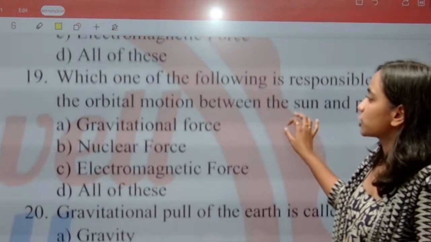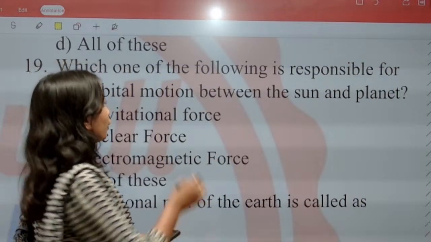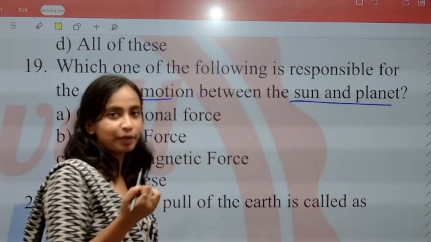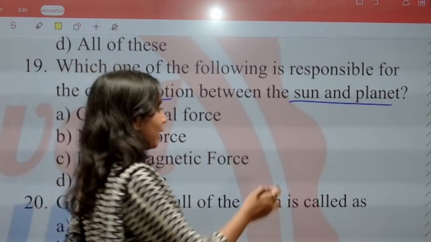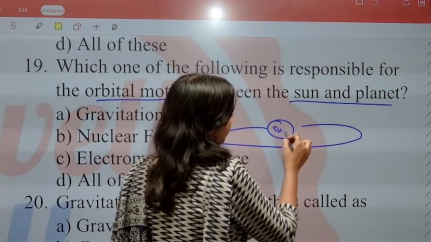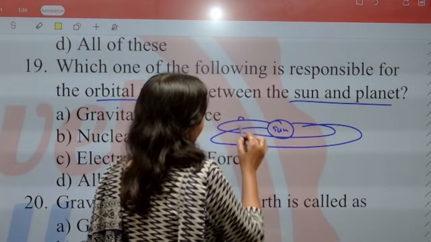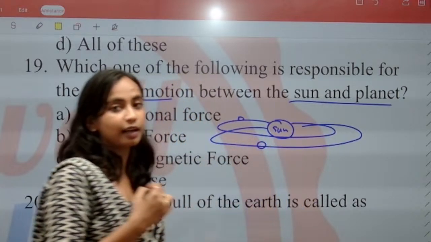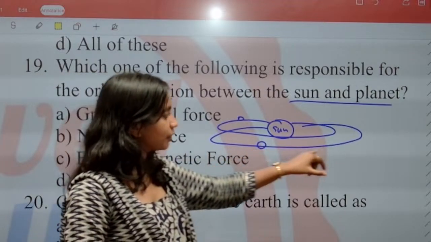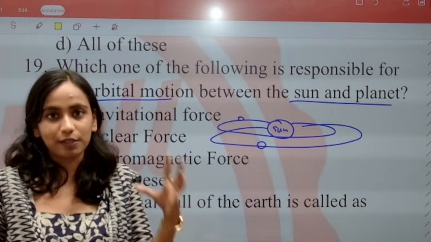Okay, next question, question number 19. Which one of the following is responsible for the orbital motion between sun and planet? What is the meaning of orbital motion between sun and planet? At the center we have sun, and all the planets are circling around the sun. So which force is responsible for the planets moving in their orbit and taking revolutions around the sun?